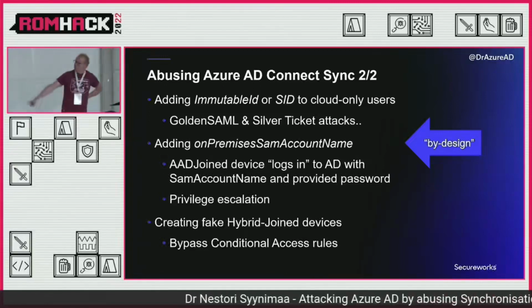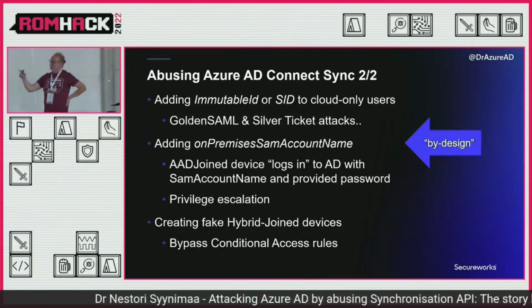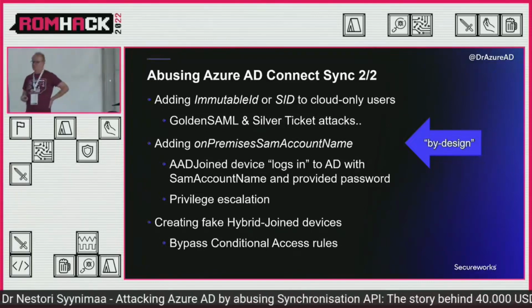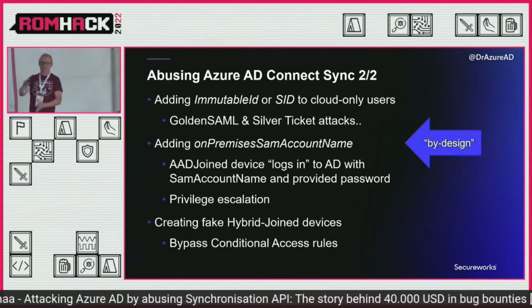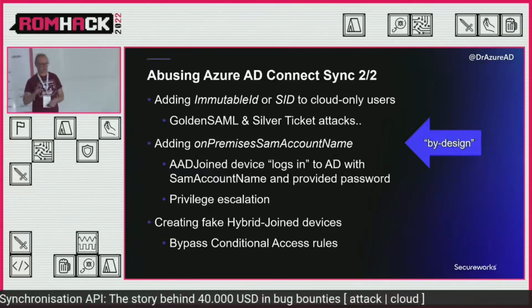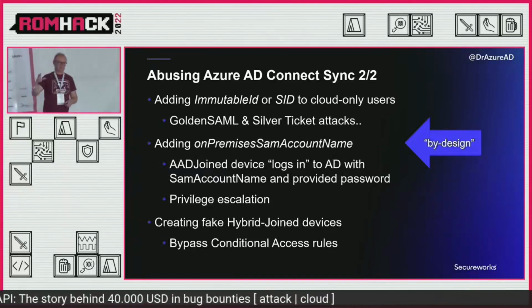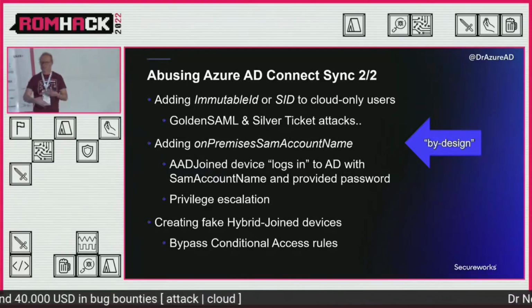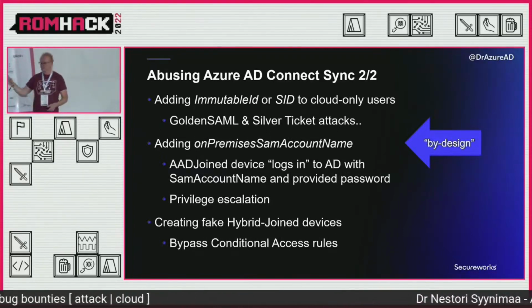Yeah, and the last one was that you could create fake hybrid joined devices, which allows you, in certain cases, to bypass conditional access rules, which is kind of a firewall in Azure AD, if you will, where you can create rules to block access or grant access based on certain attributes, like, for instance, is the device hybrid joined.